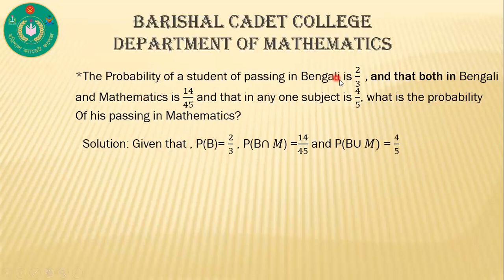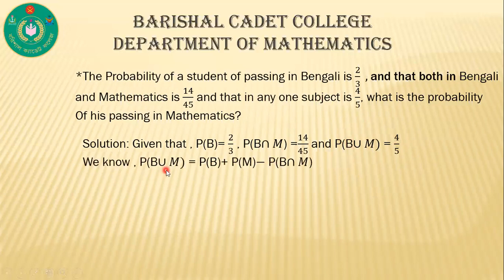P of B is equal to 2 by 3, that means the probability of passing in Bangla is 2 by 3, and passing both Bangla and mathematics is 14 by 45, and any one subject, that means P of B union M, that means Bangla or mathematics, is 4 by 5.